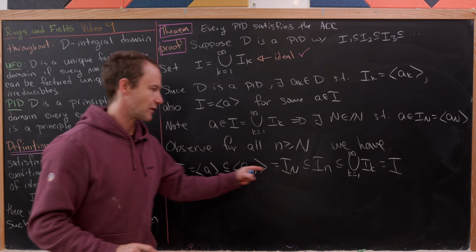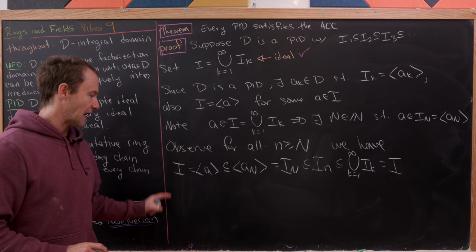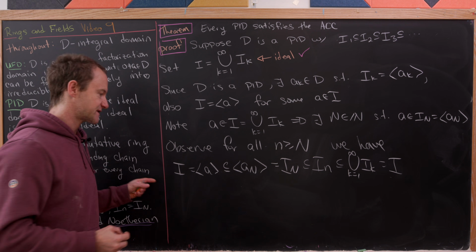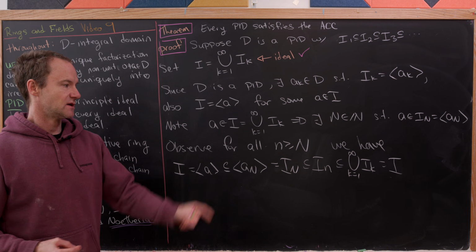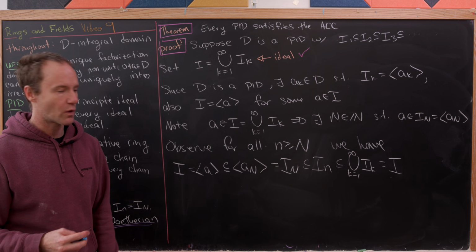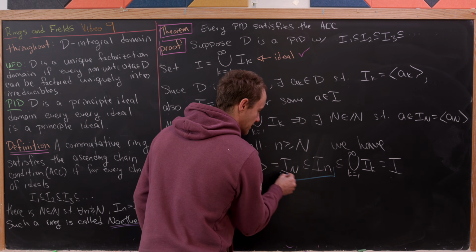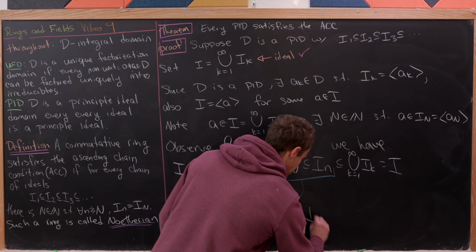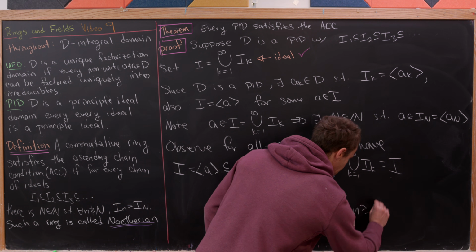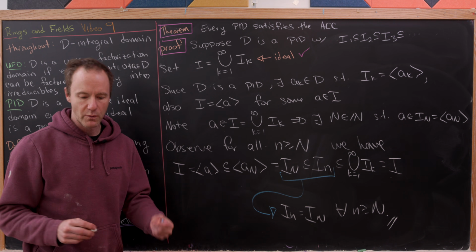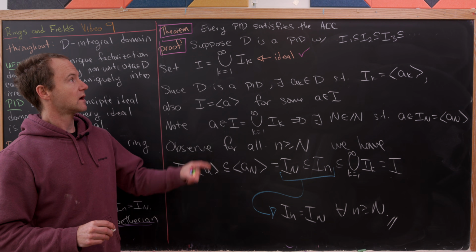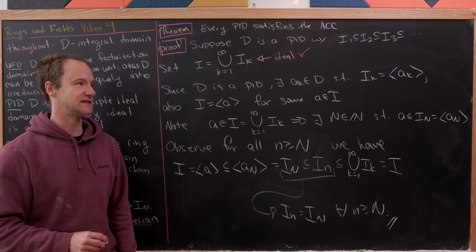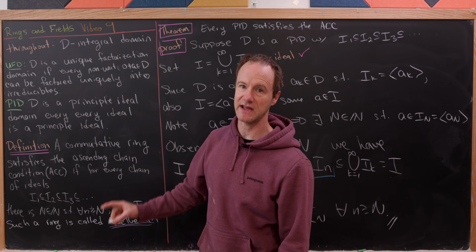So notice that what we've got here is a subset containment chain, and we've got the same object on either side of it. But since we've got the same object on either side, that means that everything in this chain of containment and equality has to be the same. In other words, we have I sub n is equal to I sub capital N for all n bigger than or equal to capital N. But that's where we wanted to end up for this to satisfy the ACC. So we've done it, every PID satisfies the ACC. In other words, every principal ideal domain is a Noetherian ring.